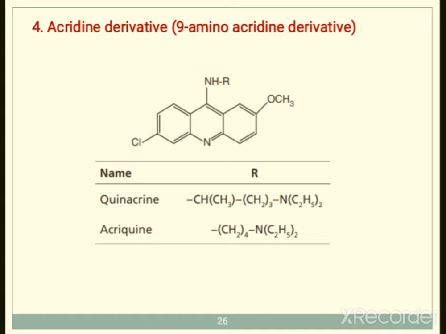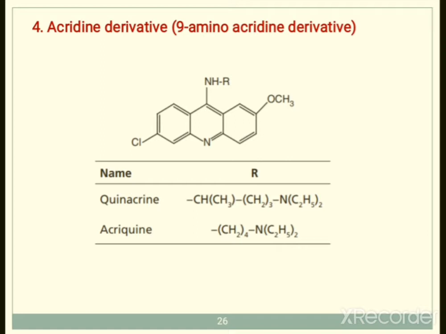Starting from the nitrogen, at the ninth position there is an amino group substitution. 1, 2, 3, 4: at the fourth position there is a methoxy group, then the 5 position is again free. Then 5, 6, 7, 8: at the 8 position a chloro group is substituted. So this is the basic structure of acridine, and we can call it a 9-amino acridine derivative or acridine derivatives.